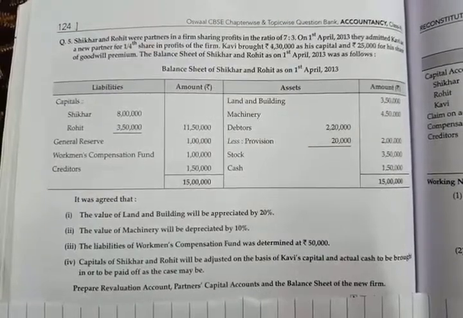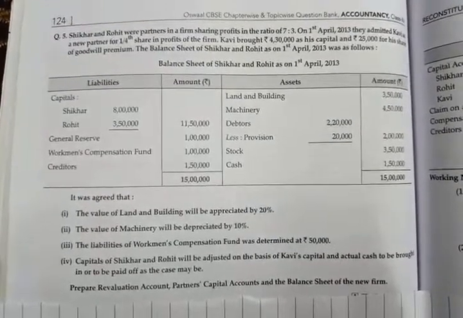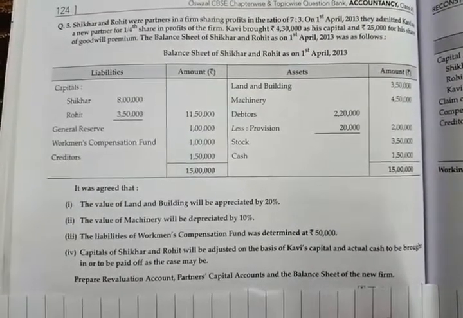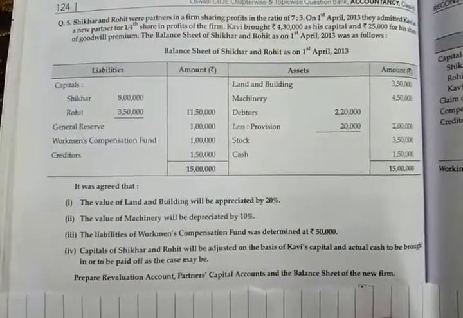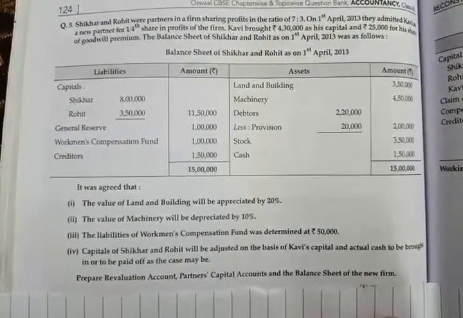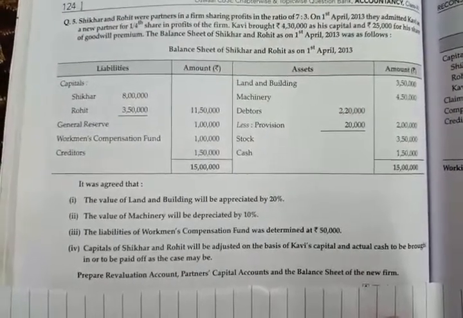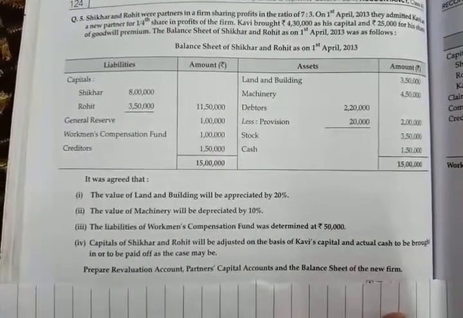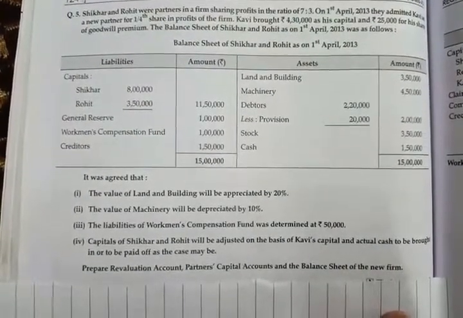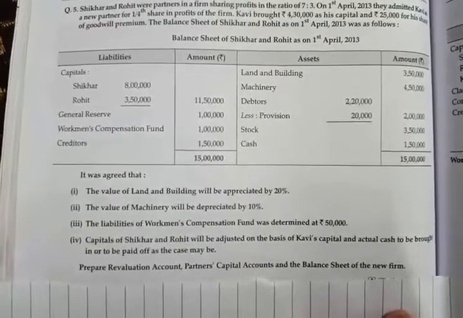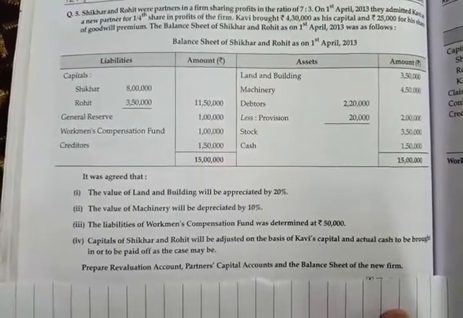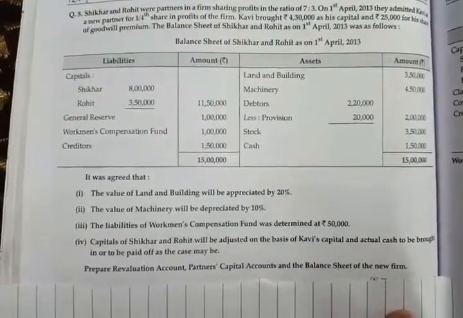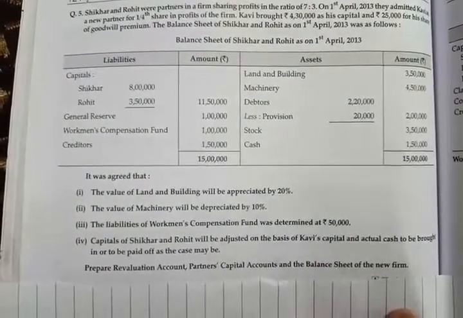The value of land and building will be appreciated by 20%. Value of machinery will be depreciated by 10%. And there is liability of workmen compensation fund at rupees 50,000. See in the balance sheet, workmen compensation fund is given rupees 1 lakh, and in the adjustment they told us that liability will be rupees 50,000 in future.